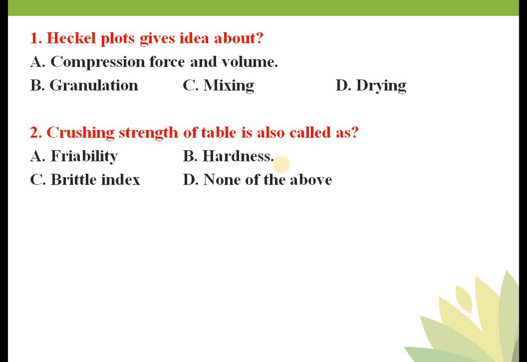If you think about the Monsanto tester, the Pfizer tester, the Erweka tester, in all these testers there are two anvils. Anvils means there are two surfaces. In these testers one surface is fixed and one surface is moving. So the tablet is broken by only one moving surface in the case of your Monsanto tester, Pfizer tester, Erweka tester, and Strong Cobb tester.